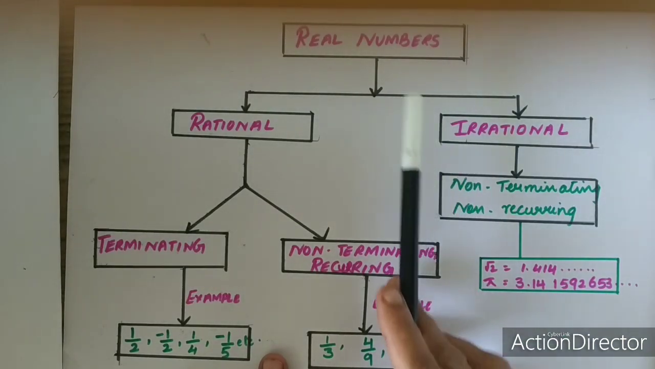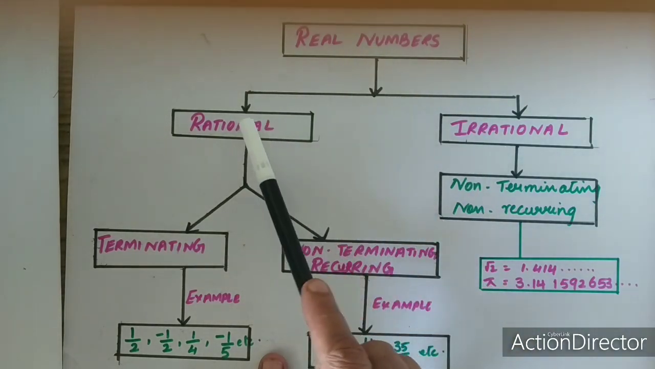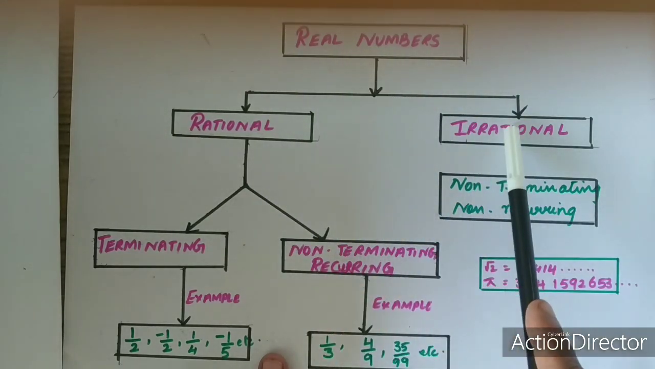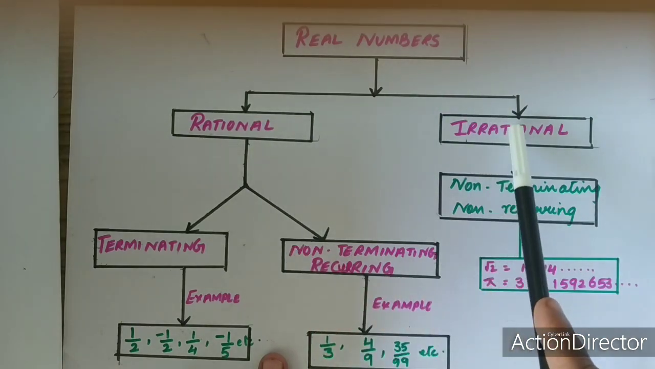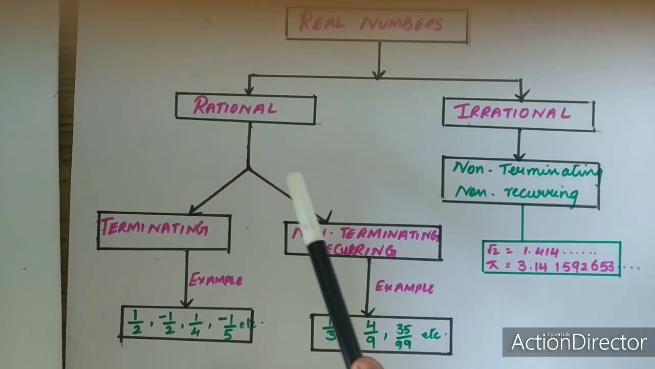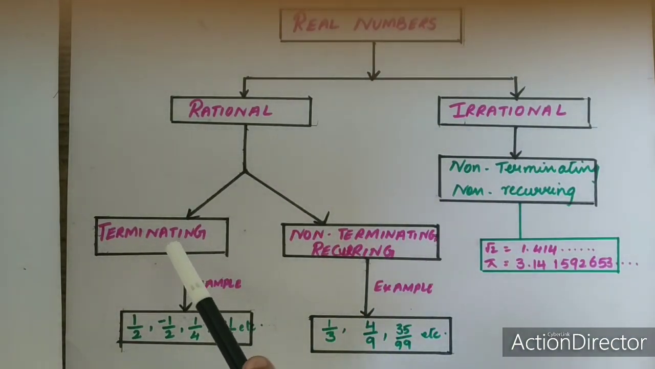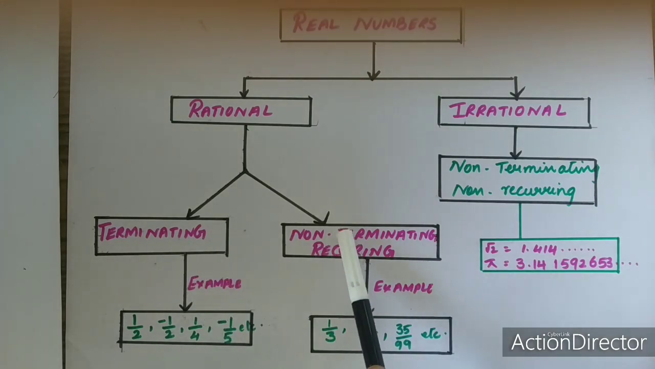Now let us quickly understand these real numbers with the flow chart. The real numbers, as I told you, are divided into two types. One is the rational number and the second one is the irrational number. This rational number is again divided into two types. One is the terminating rational number. The other one you call the non-terminating recurring rational number.